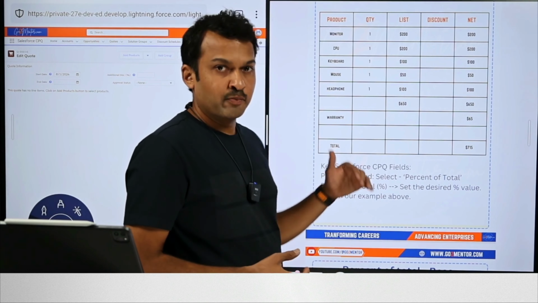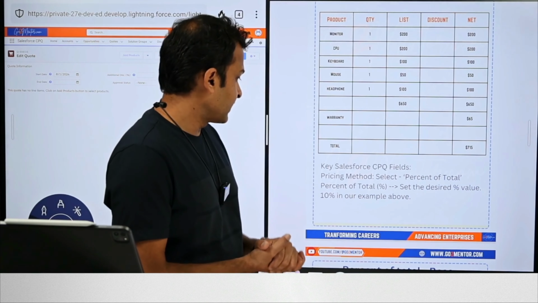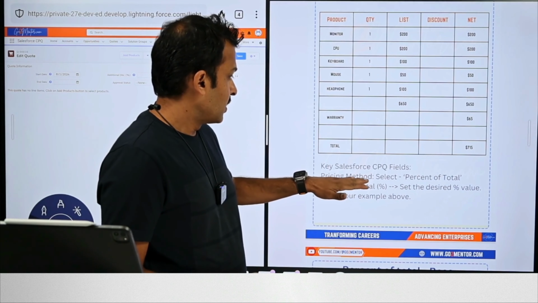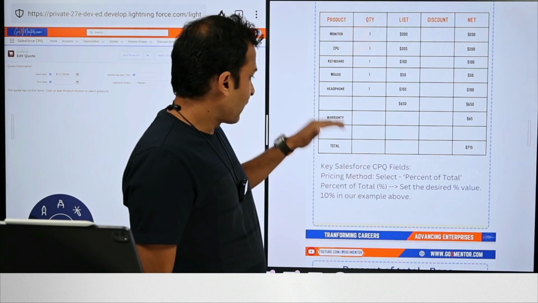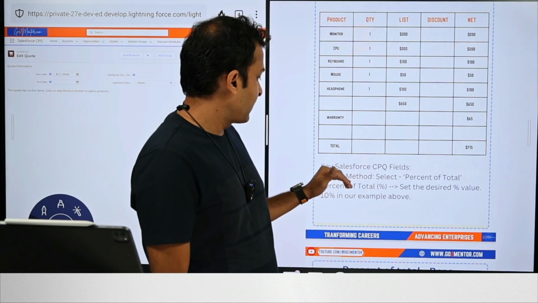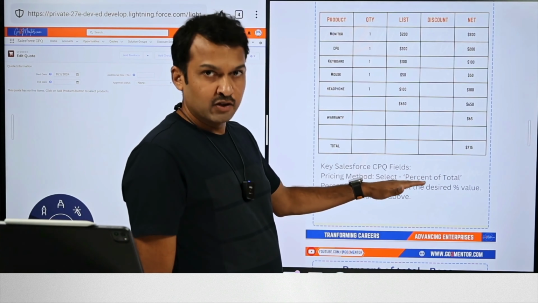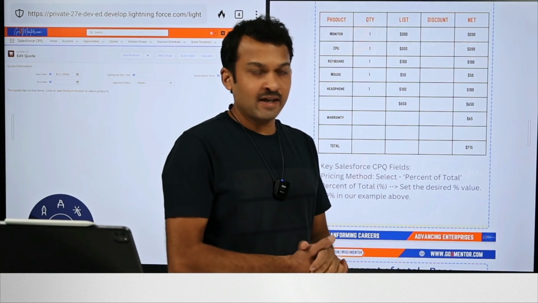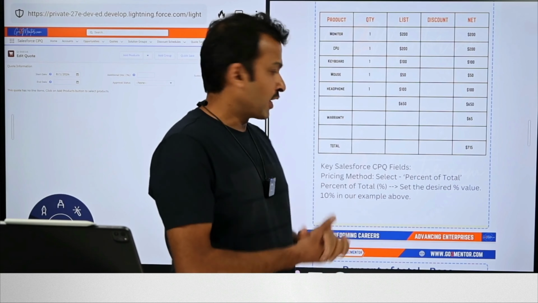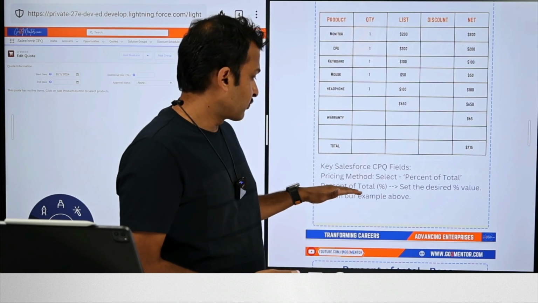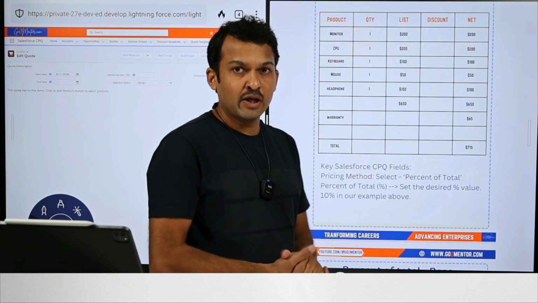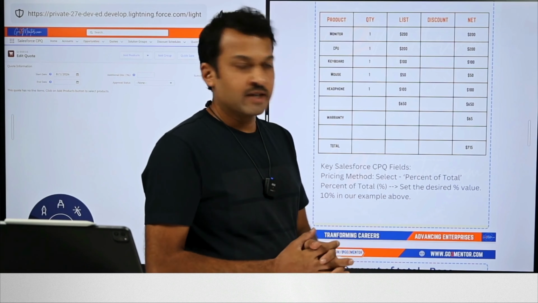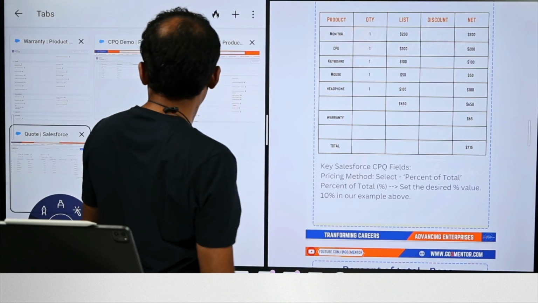There are a couple of fields on the product object that need to be considered. There is a field called pricing method, which is a pick list value. For the warranty product, we need to set that pick list value, pricing method, to percent of total. This indicates to the system that this product's pricing is based on other products. There's also a field called percent of total percentage. We need to set the desired percentage value here to indicate what percentage should be charged. We'll see that here in the product page.